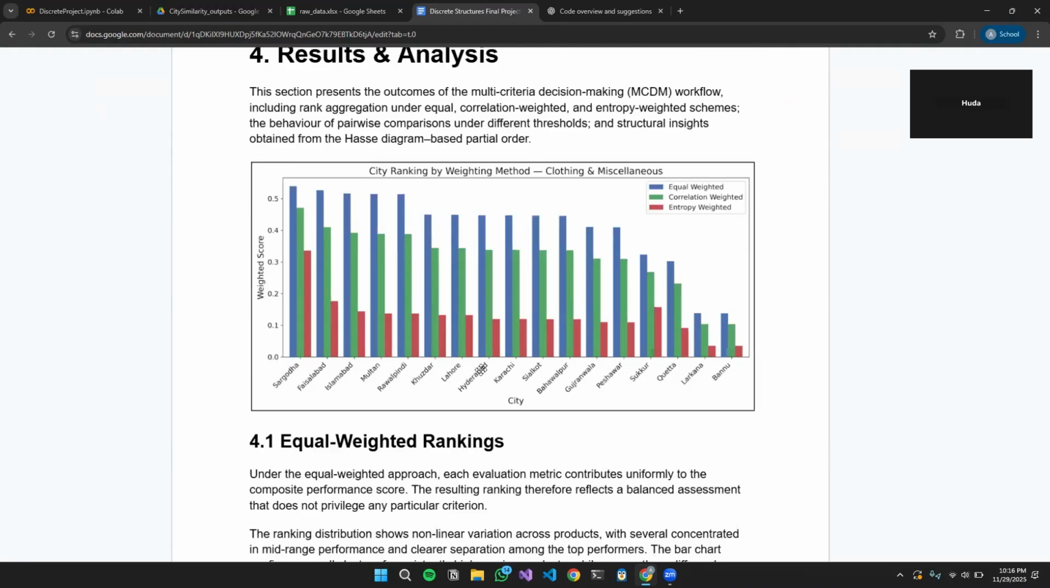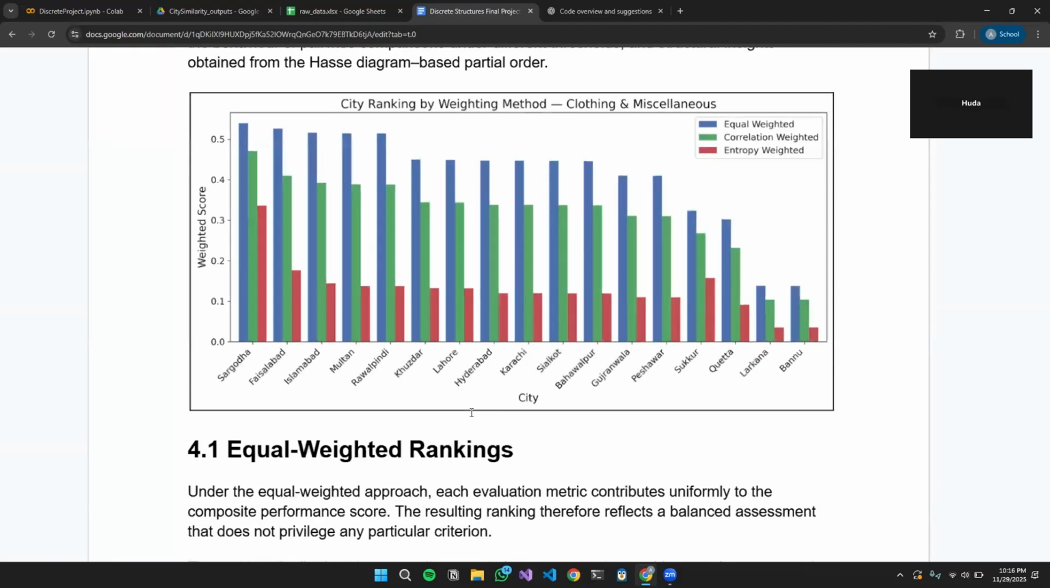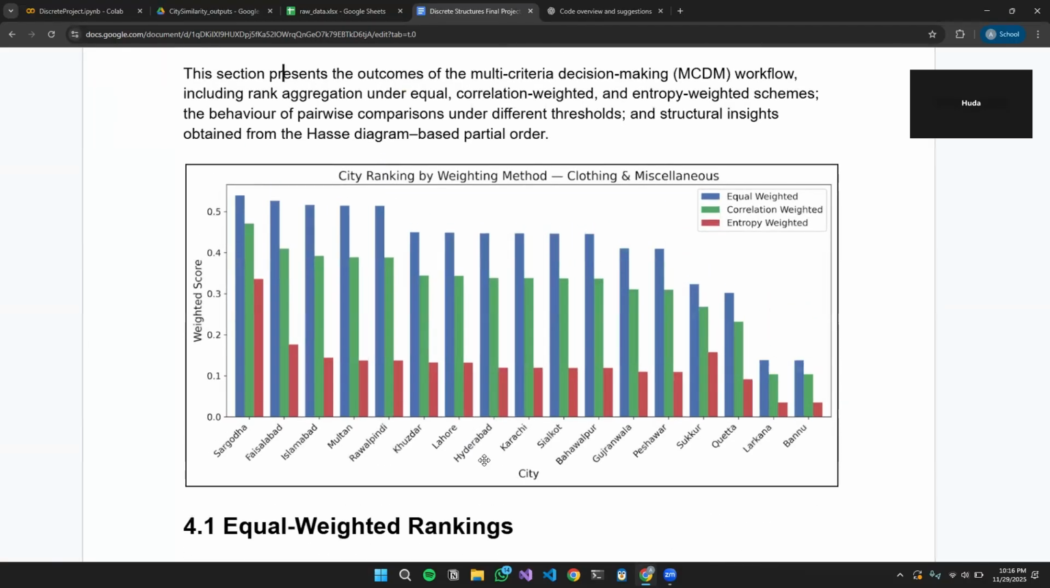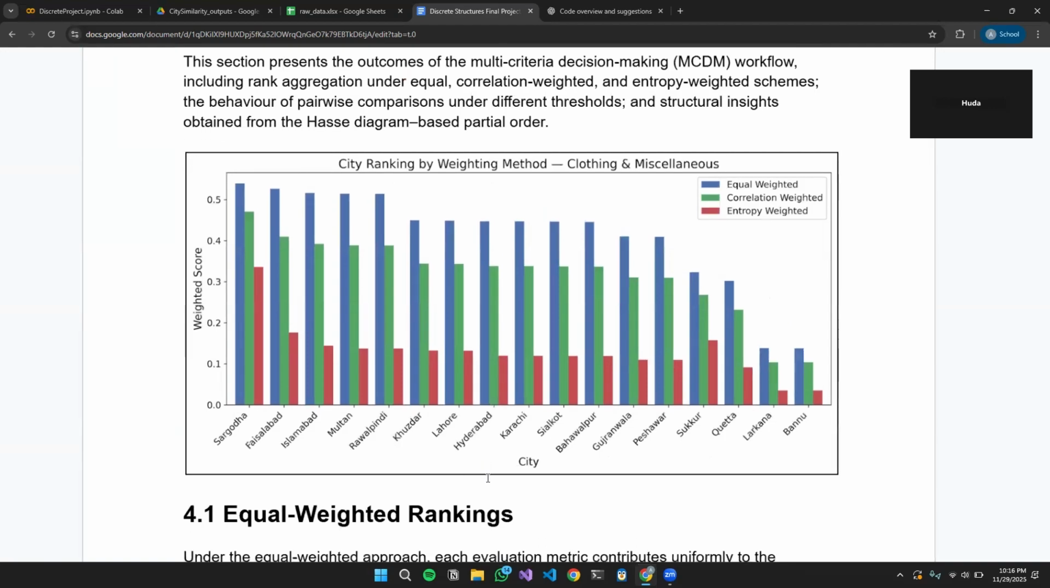Talking about the results and insights, as shown in our bar chart, it shows how cities' rankings shift across weighing schemes. Equal weighing favors cities with balanced performance across metrics. Correlation weighing exaggerates differences, revealing clearer top five rankings. And entropy weighting highlights the categories and centrality metrics with high variability, sometimes changing the top ranked cities entirely. The difference is very obvious in Sukkur and Peshawar: the entropy weighting for Peshawar is less than Sukkur, as compared to the equal weighted and correlation weighted, where Peshawar is always above Sukkur.